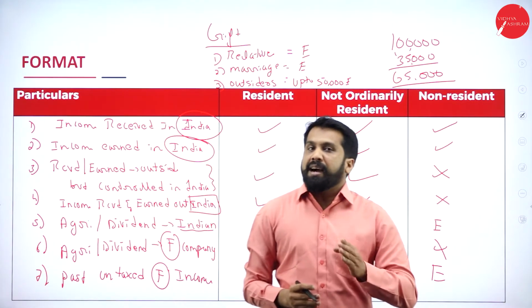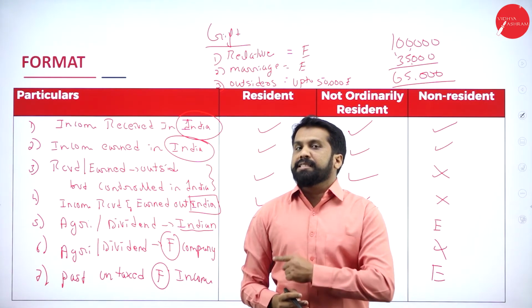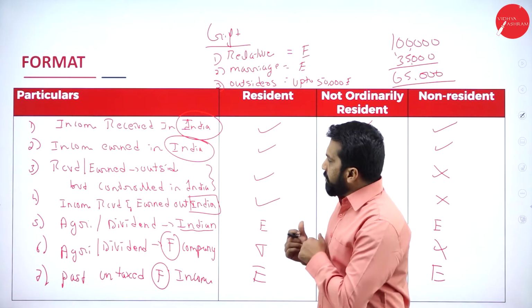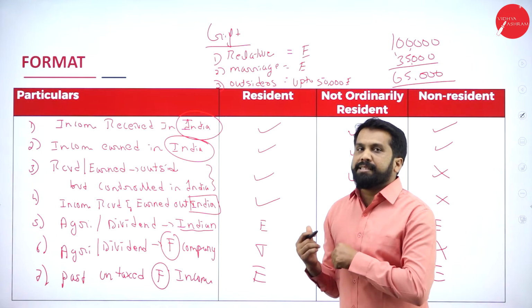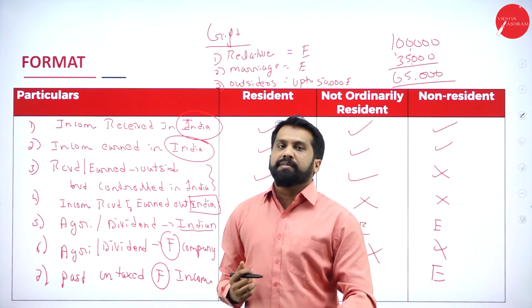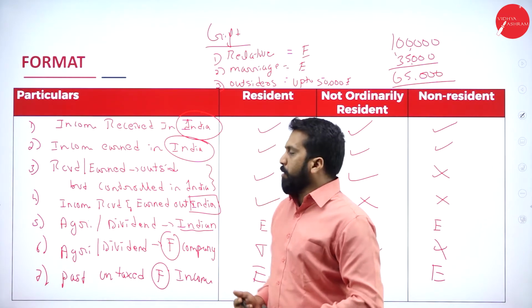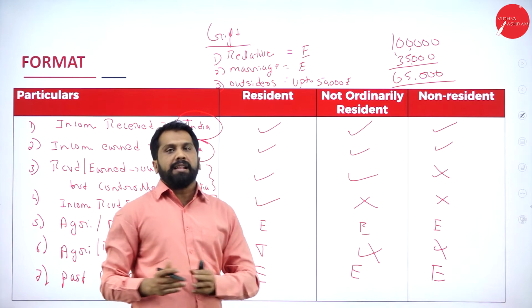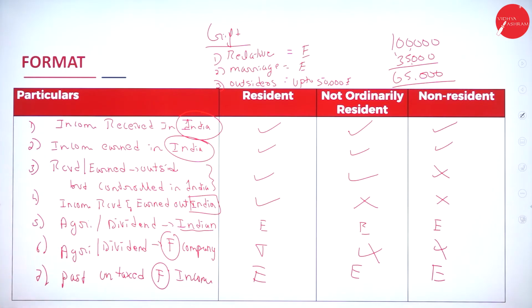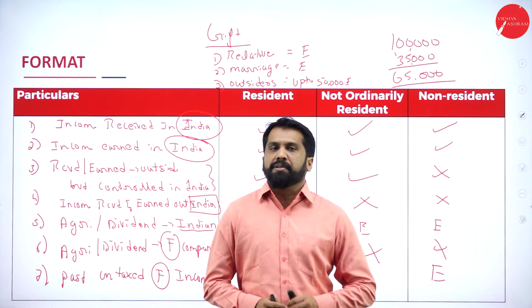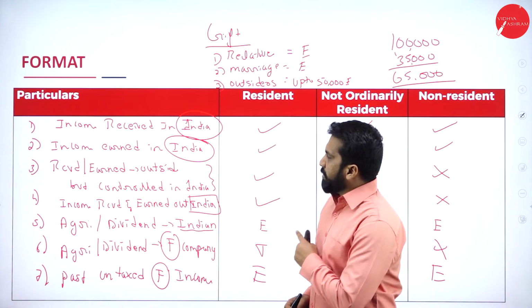Now, under residential status, this is nothing but incidence of tax. Please write this down or else take a screenshot. Later in your book, you have to write down this format. Every problem is based on this only. Write this down, I'll go out of the screen. So this is all about your format. Whatever problem we are going to do is on the basis of this only.